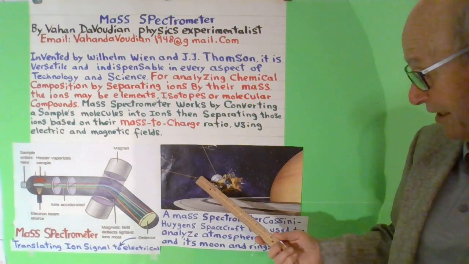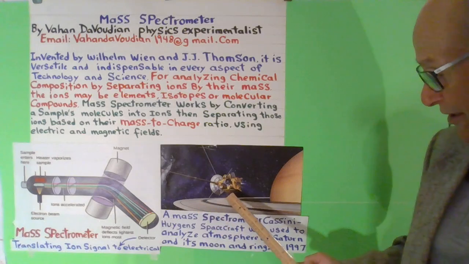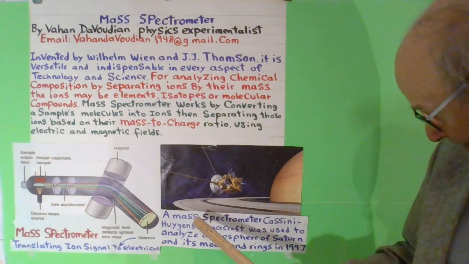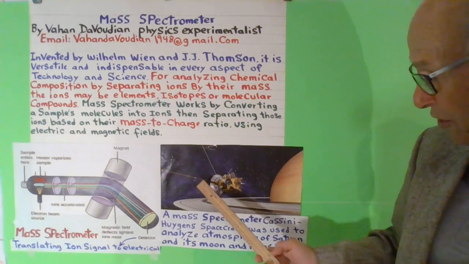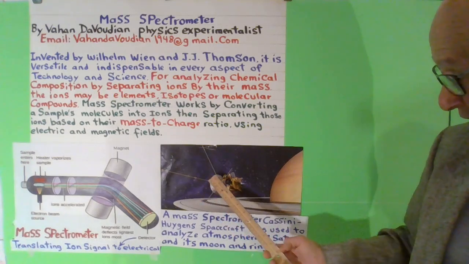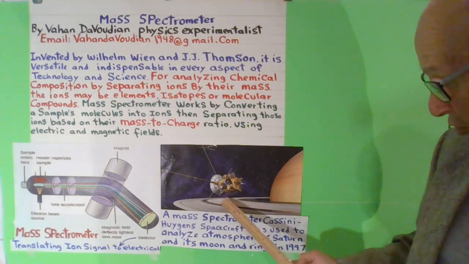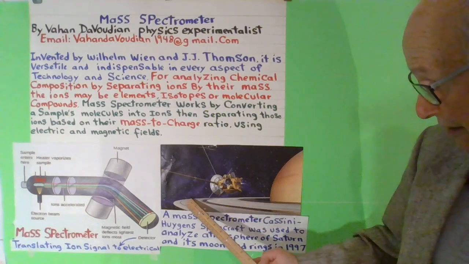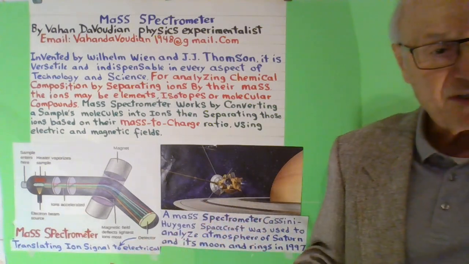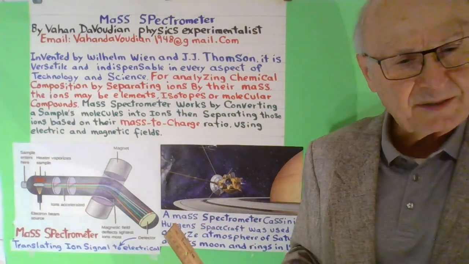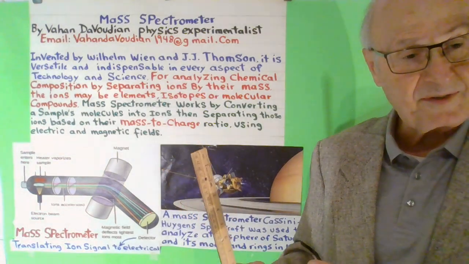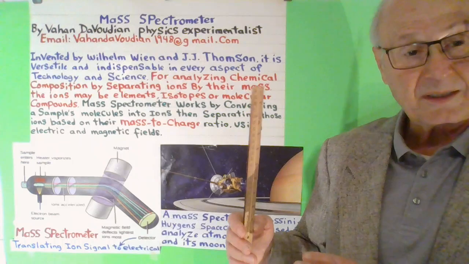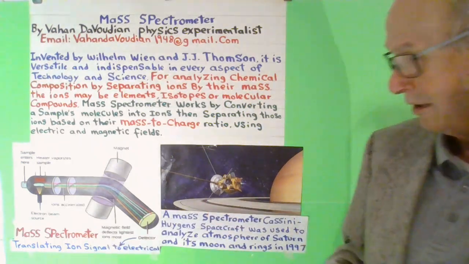And these are amazing photos. I had to get this. This is from 1997, the Christian Huygens mass spectrometry. Of course, it doesn't show everything, but you can see this is Saturn. This was amazing. It analyzed everything with great precision in 1997, the atmosphere of Saturn and everything else.